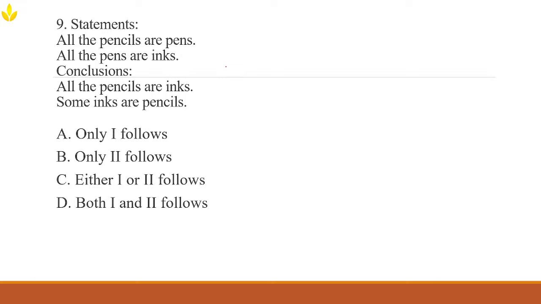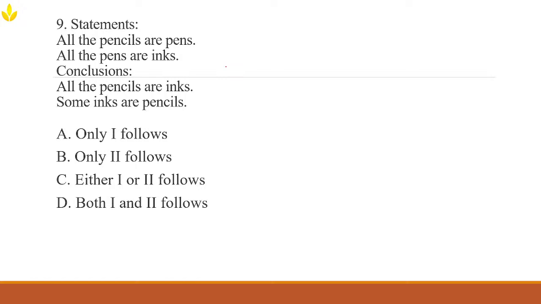Look at this question. Statements. It comes under syllogism based questions. Understanding the logical deductions will be the primary thing that happens here. So we have two statements given: all the pencils are pens, all the pens are inks.